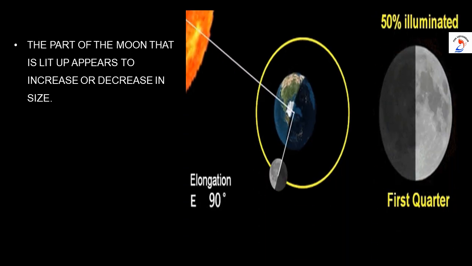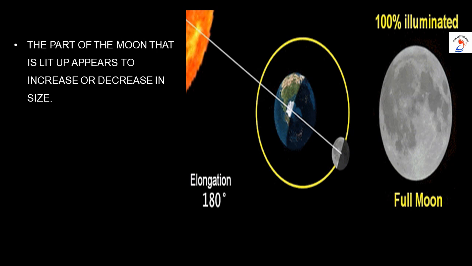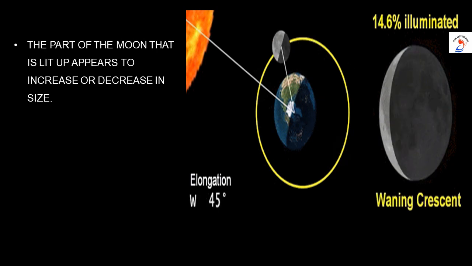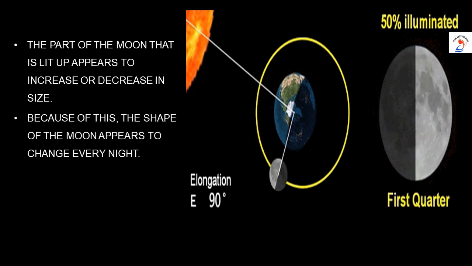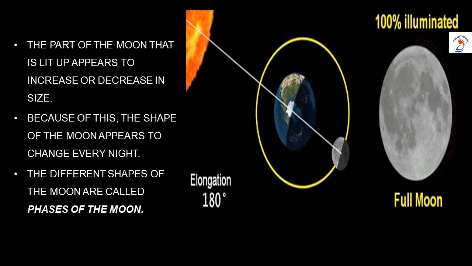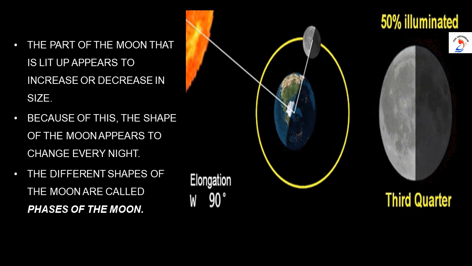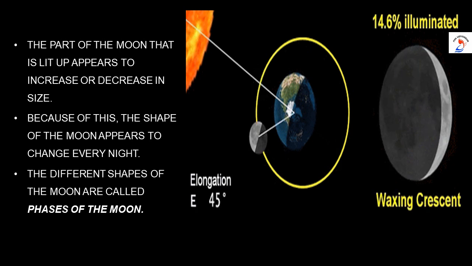The part of the moon that is lit up appears to increase or decrease in size. Because of this, the shape of the moon appears to change every night. The different shapes of the moon are called phases of the moon. So can you see? Full moon, third quarter, waning crescent, new moon, waxing crescent.